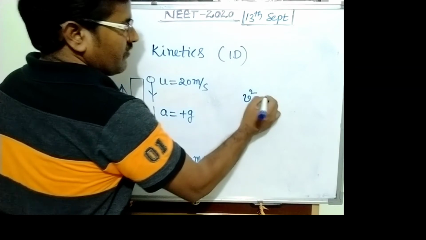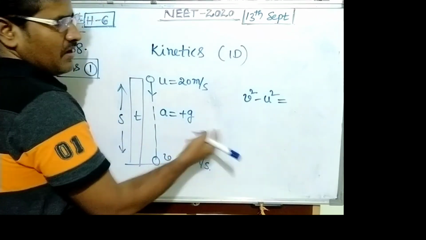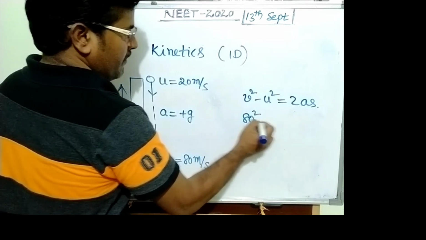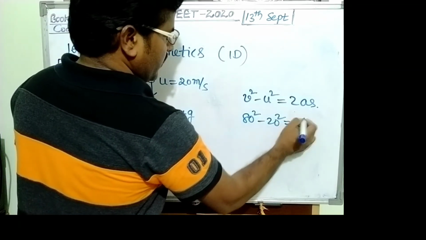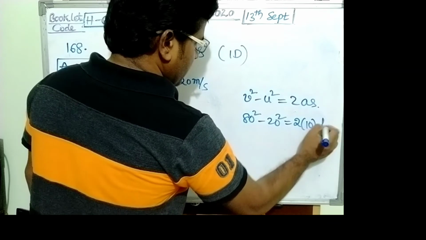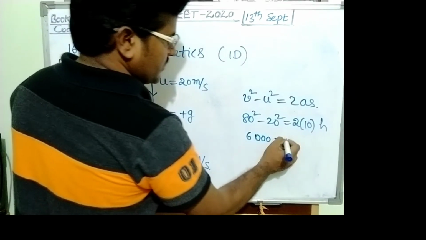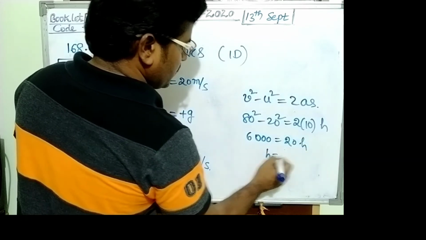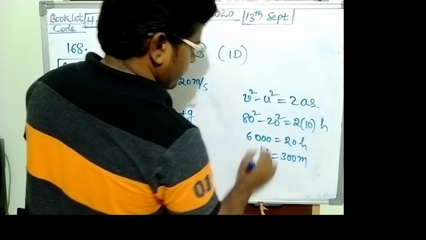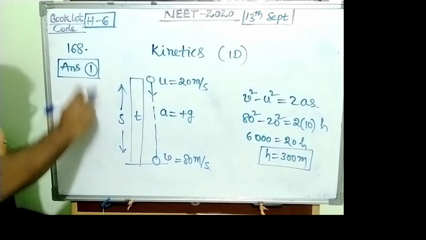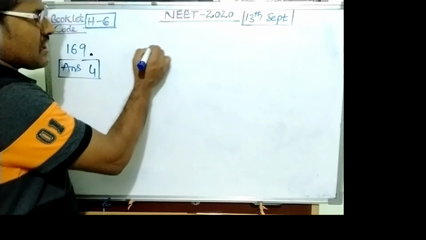Using the basic formula v square minus u square equals 2as: 80 square minus 20 square equals 2 into g into s. That is it. So its value 6,400 minus 400 equals 6,000 equals 20 s. Height equals 300 meters. So answer is 1.